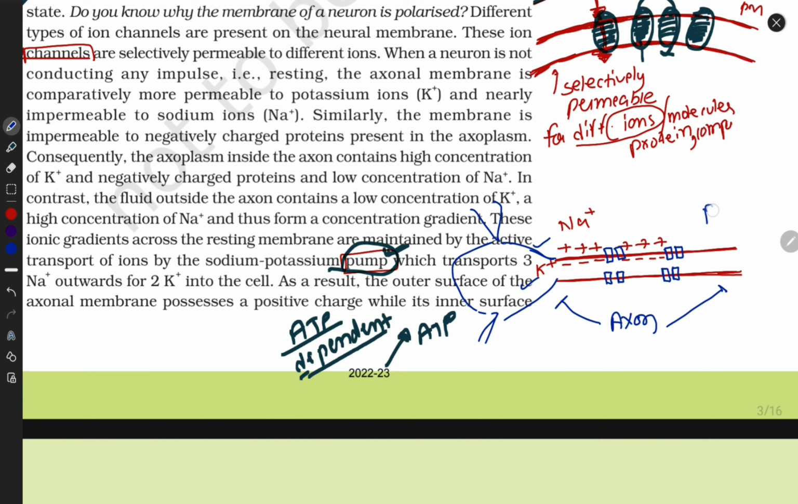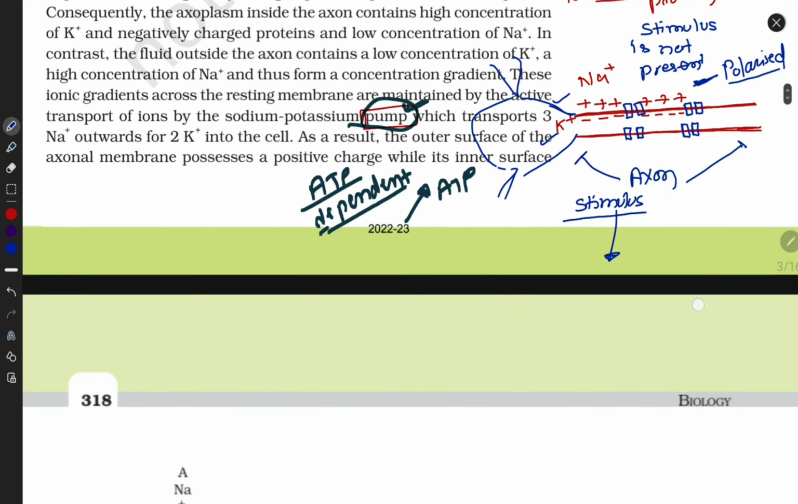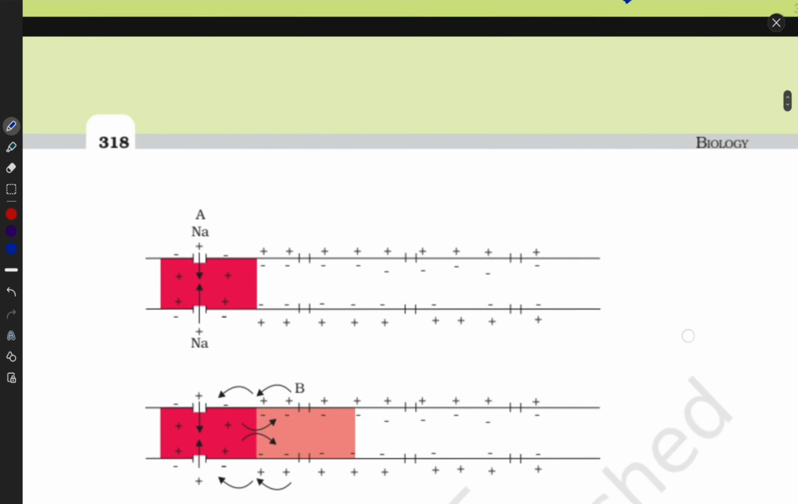This structure of the plasma membrane, with positive ions outside and negative ions inside, means this cell is present in its polarized form. When the stimulus is not present, this is the position of every ion. But now if we get a stimulus from the surroundings, then what happens next with the axolemma? Look here.